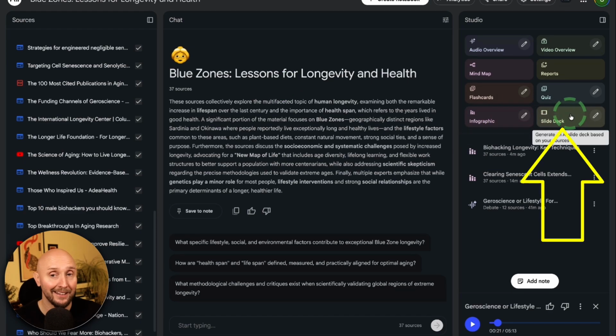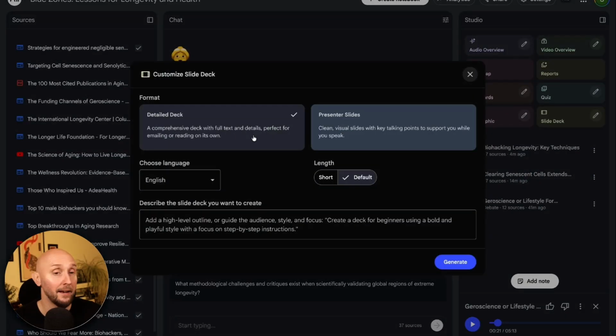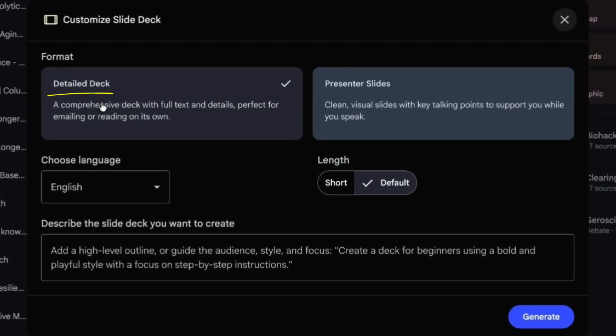So coming over to the slide deck option, if we first click on the pencil, we then have a few options here where you can either create a detailed slide deck. This will be more comprehensive with full text and details, or you can create presenter slides. So this will be visual slides with key talking points and will be perfect for things like presentations, courses where you're teaching a topic, or webinars. So for this demo, let's select presenter slides.